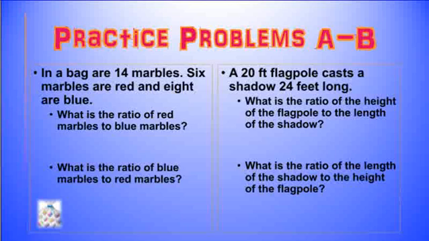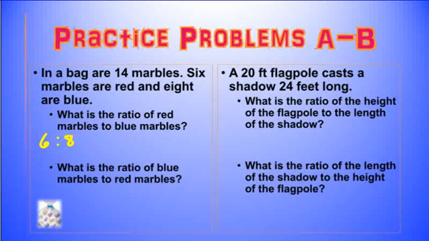Next example, in a bag are 14 marbles. 6 marbles are red and 8 are blue. What is the ratio of red marbles to blue marbles? Here we're going to write this with a colon. So let's write red marbles: there are 6 red, and there are 8 blue.